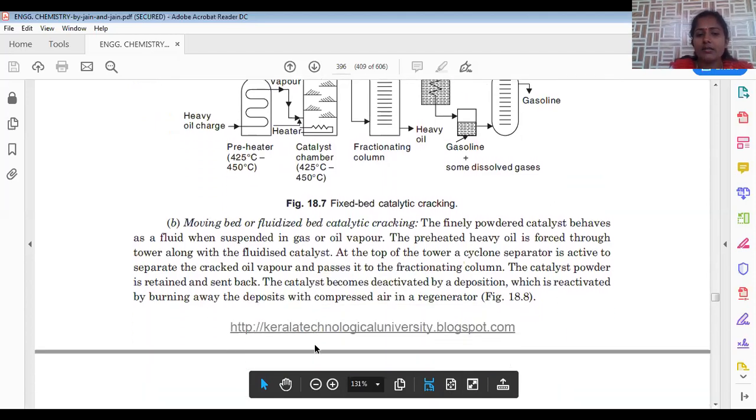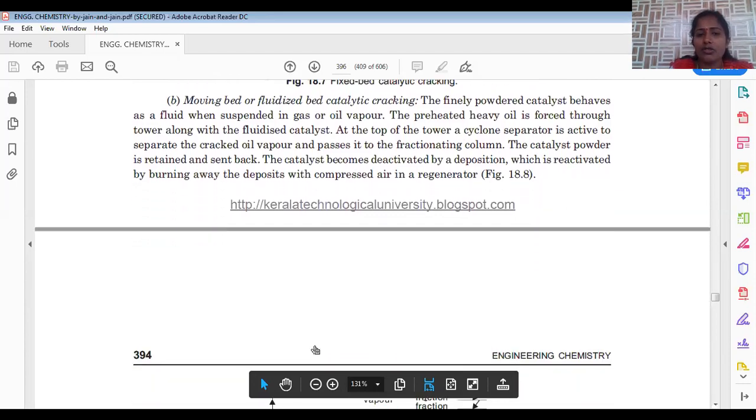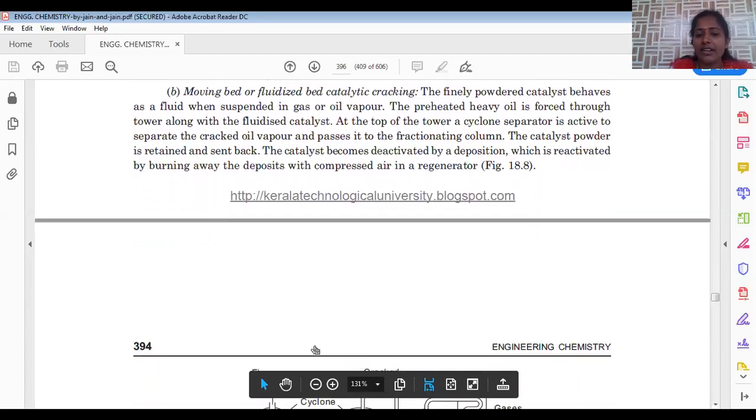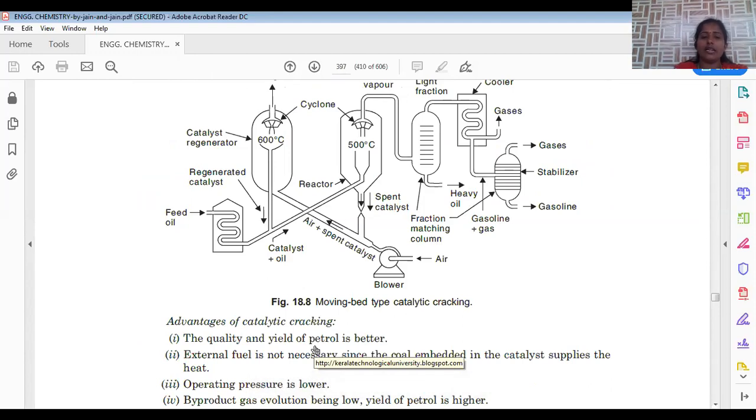Moving bed, which is also called fluid bed catalytic cracking, is the most advantageous and advanced technique in the cracking process, because when we are rotating the catalytic chamber, uniform mixing between heavy oil and catalyst is possible.